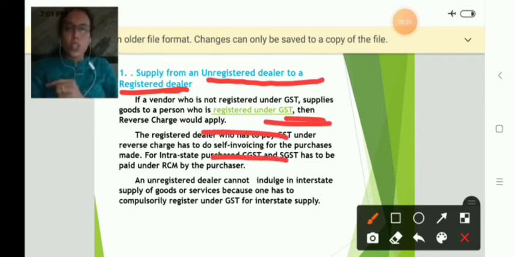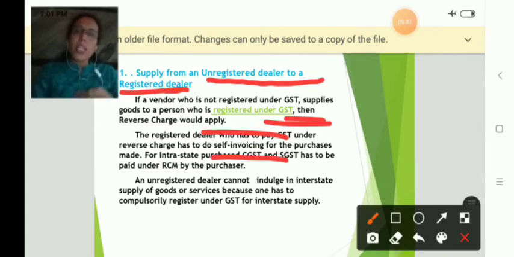But one thing you should remember: if a dealer is unregistered, he can have only intra-state transactions. Intra-state means he can sell the goods only within the state. He cannot sell the goods outside the state.